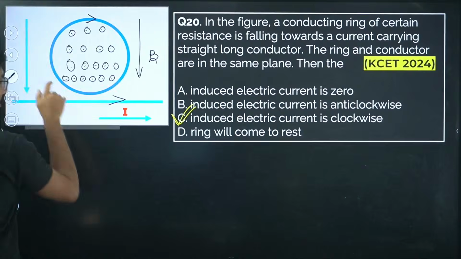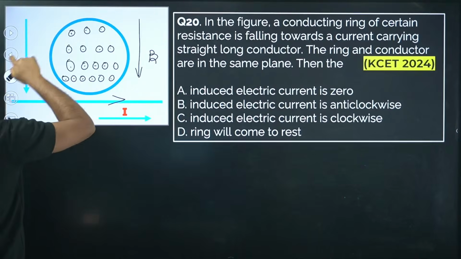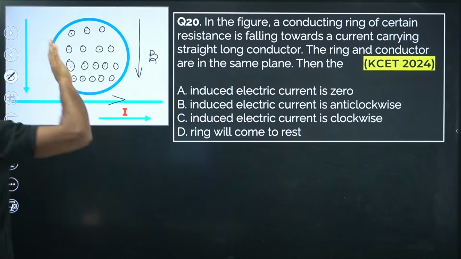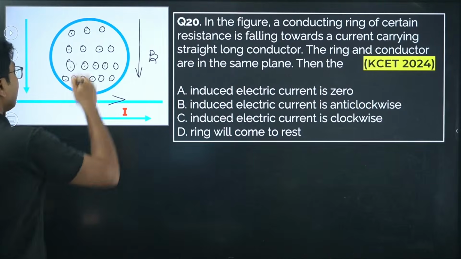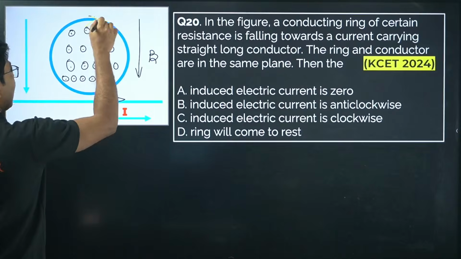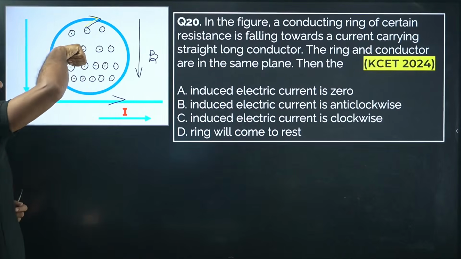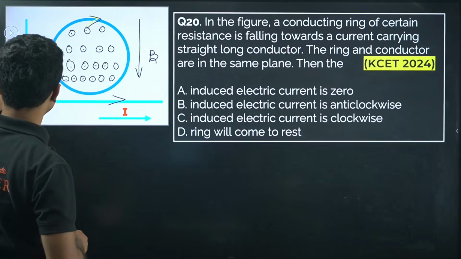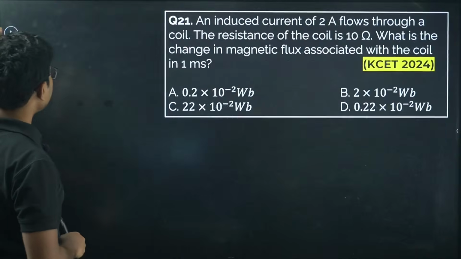Extremely sorry. It will try to reduce the magnetic field, which means the induced magnetic field is in the opposite direction. Okay, sorry, my mistake. It was correct. Current in this direction means the magnetic field is into the paper. Yes. Now next question.